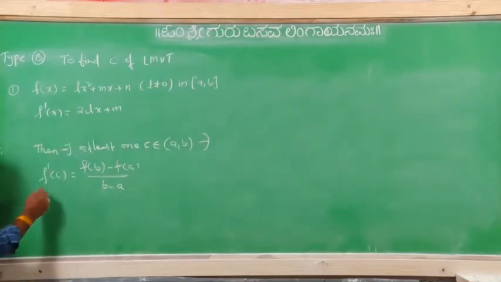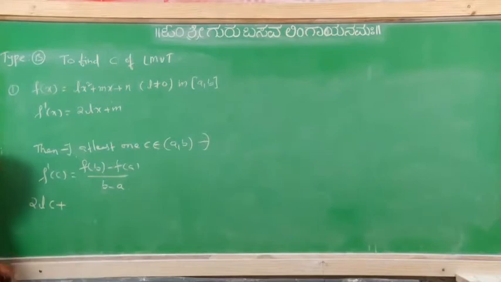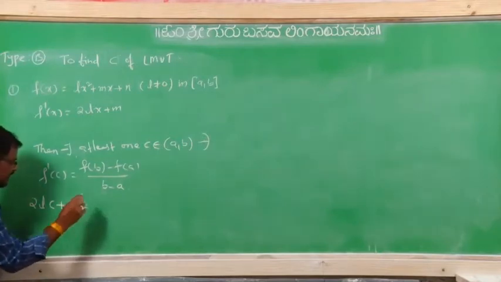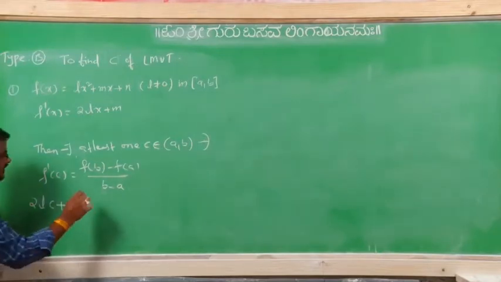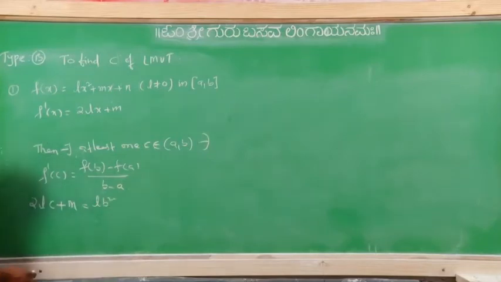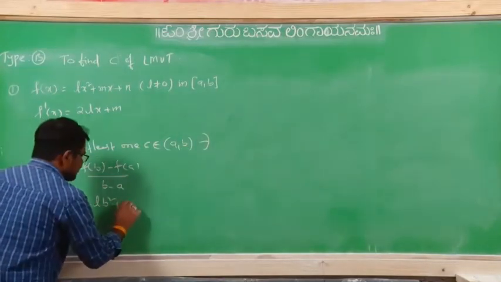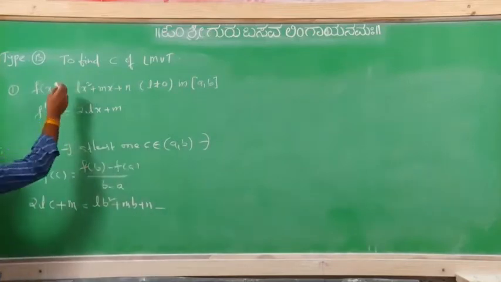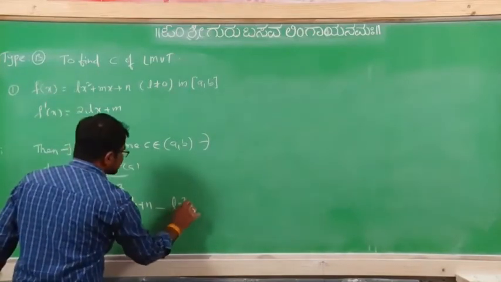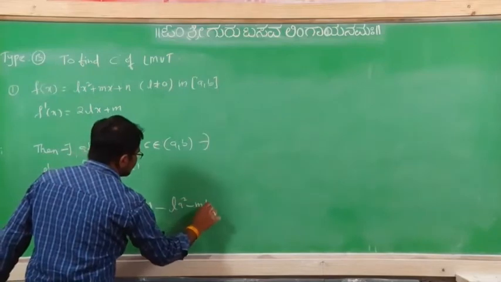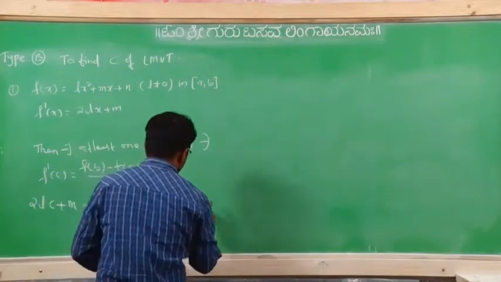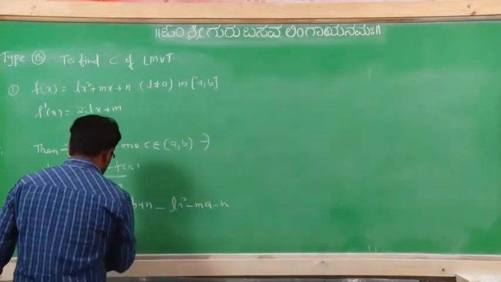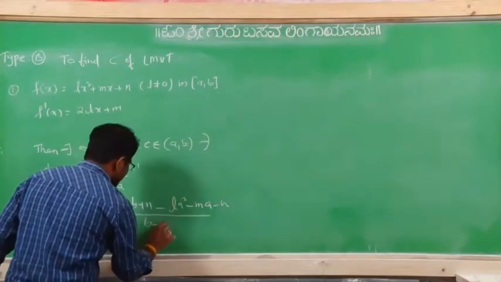Now f dash of c means 2Lc plus m equal to f of b, Lb square plus mb plus n, minus f of a, means minus La square minus ma minus n, divided by b minus a.